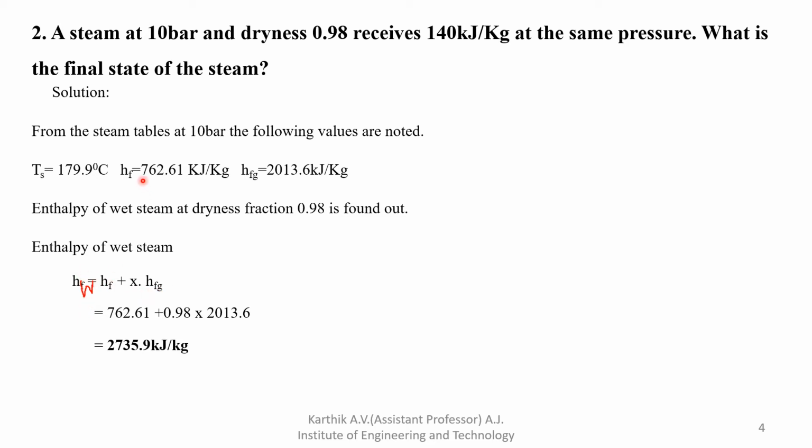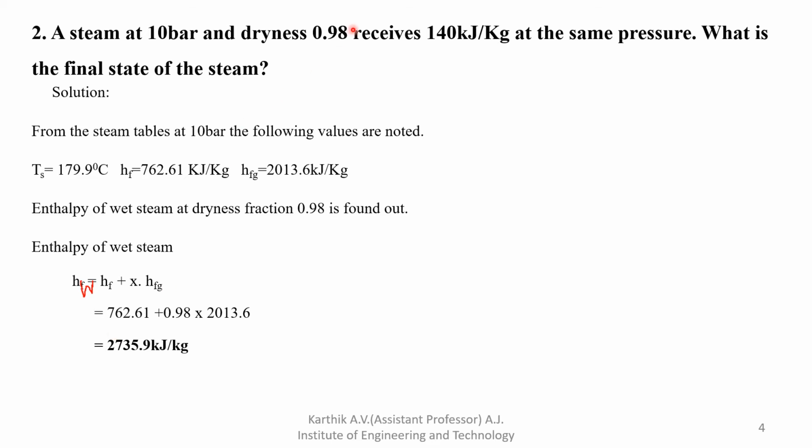So HF is 762.61 plus X. X is how much? X is 0.98. That is already given, that is the dryness fraction. Into HFG, HFG is 2013.6. Then you will get the enthalpy of wet steam. Because the dryness fraction is given, you can easily find the enthalpy of wet steam.